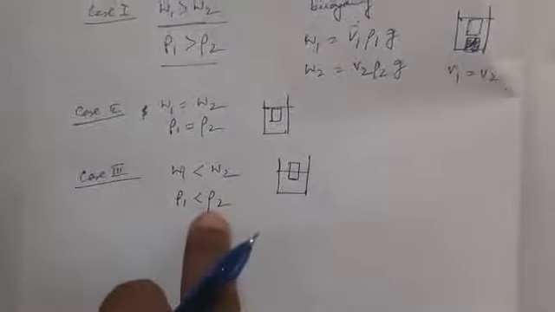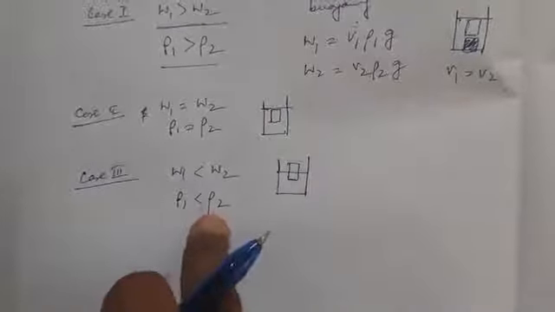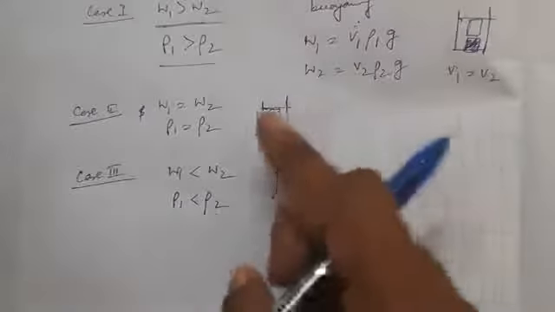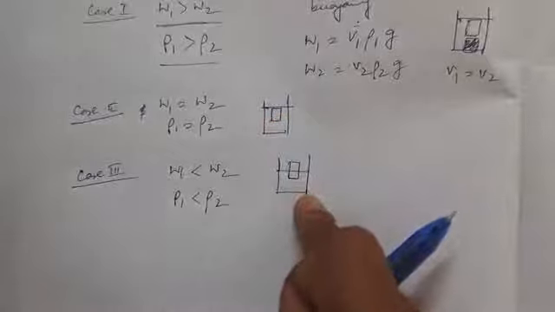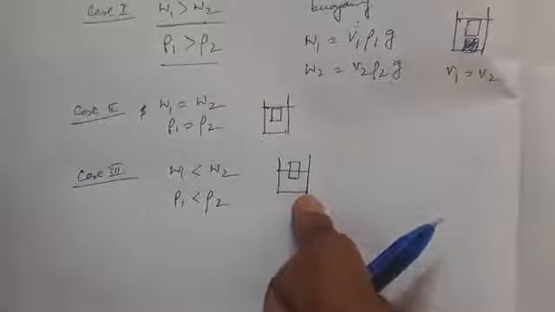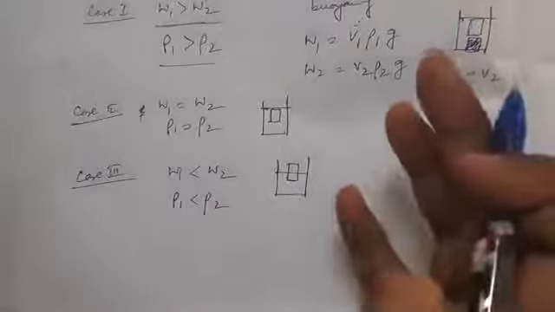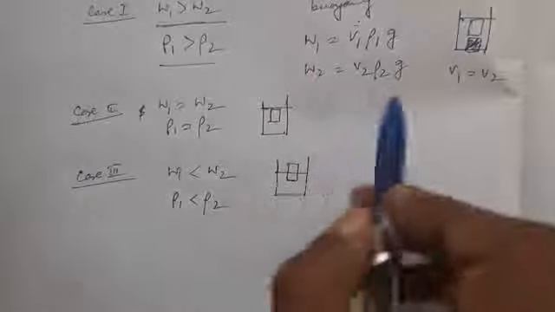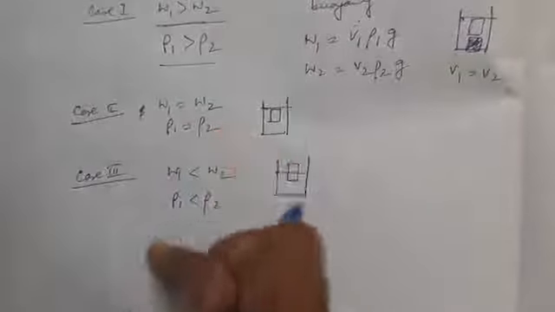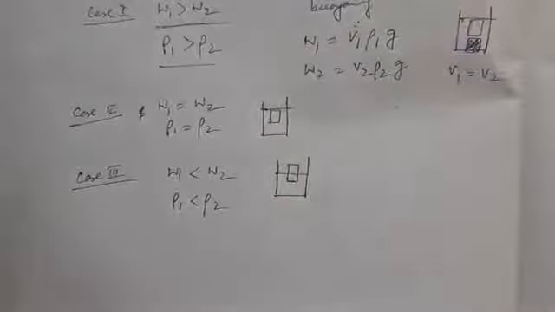Therefore, when we try to understand whether the body will sink, whether the body will float by being completely immersed in the liquid or with some part outside the liquid, we have to first look at the comparison of the densities. We have to compare the densities, and straightforwardly from the concept of rho 1 greater than rho 2, or equal to rho 2, or less than rho 2, we can say which one of these 3 cases the body will be in.